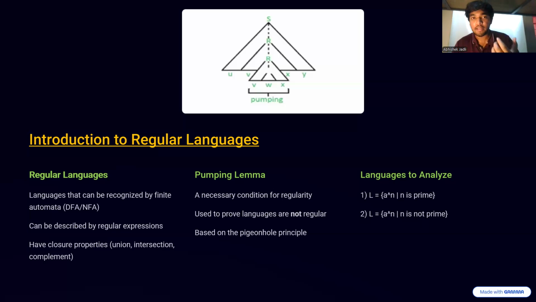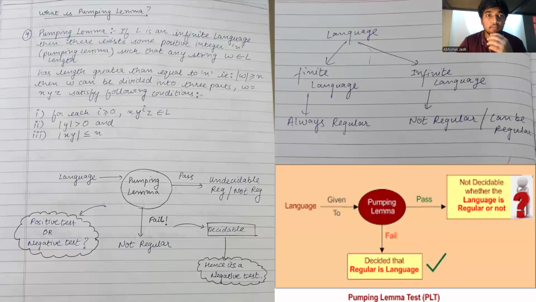I'll explain the pumping lemma first, and then guide you through these two questions, the languages to analyze. One is the language L of a to the power of n, where n is prime, and the other is a to the power of n, where n is not prime. We'll be analyzing these two questions. So let's get started with the pumping lemma.